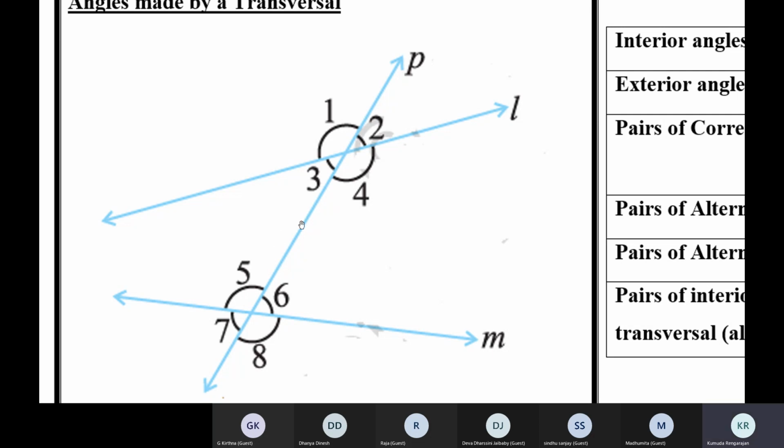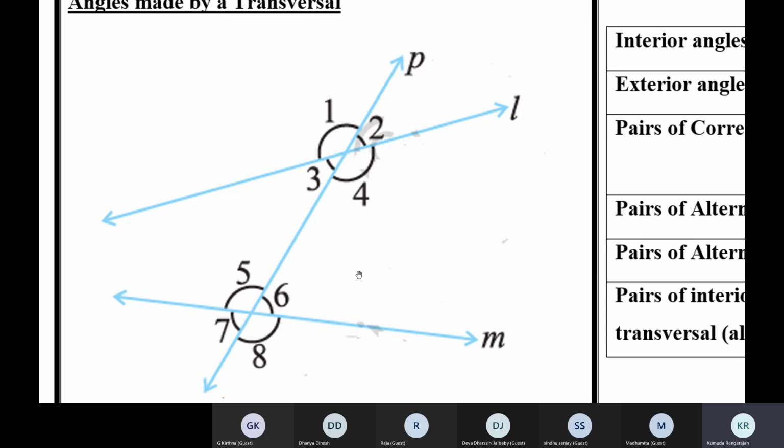Similarly, lines P and M intersect here. Vertically opposite angles are equal. 5 is equal to 8, 6 is equal to 7.